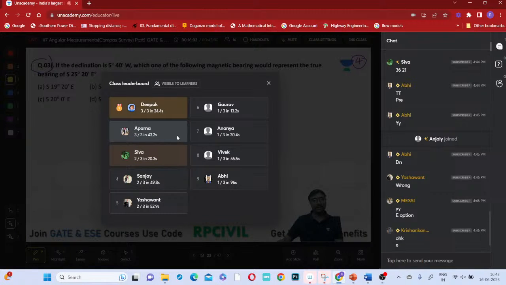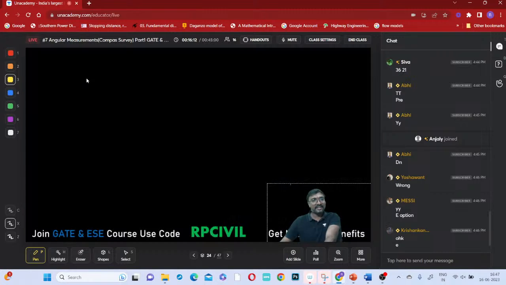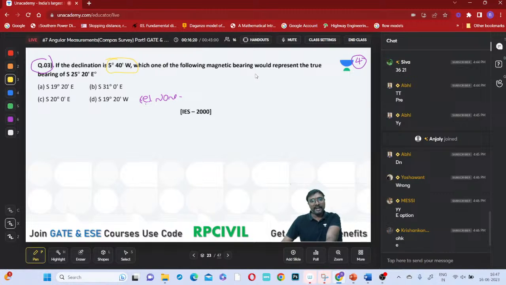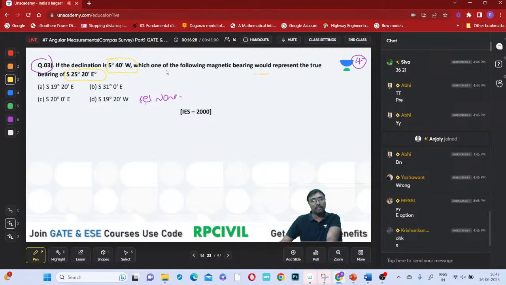Deepak first, Aparna second, and Shiva third. If the declination is 5 degrees 40 minutes west, the declination theta W is 5 degrees 40 minutes west. The magnetic bearing is to be calculated, and the true bearing is given as south 25 degrees 20 minutes east.